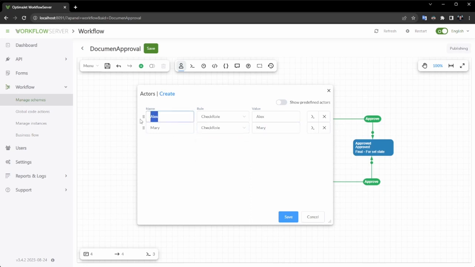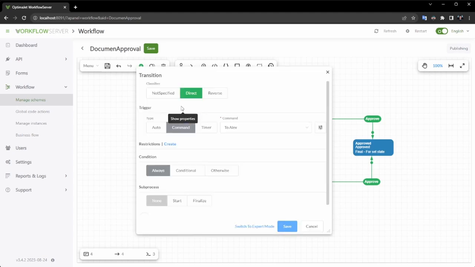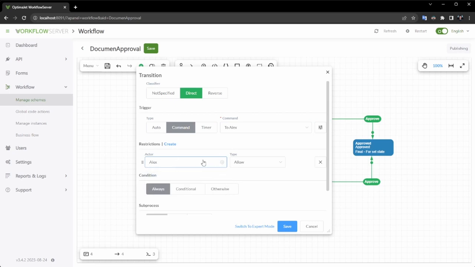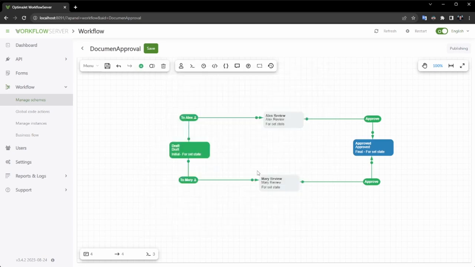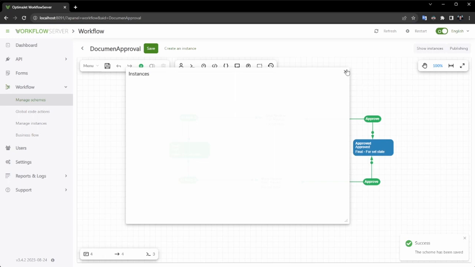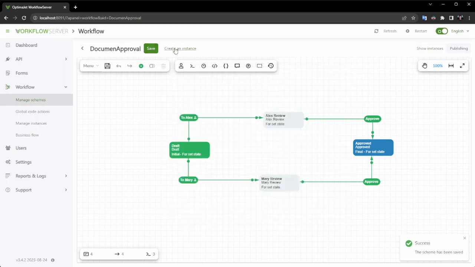I want Alex to have the ability to move processes exclusively to the Alex review step using the toAlex command, and Marie to have the capability to transfer processes to Marie review via toMarie. To achieve this, I will impose restrictions on the execution of these commands, permitting them to be carried out only by these specific actors. Now that our circuit is prepared for testing, let's proceed by creating it, saving it, and instantiating the process.